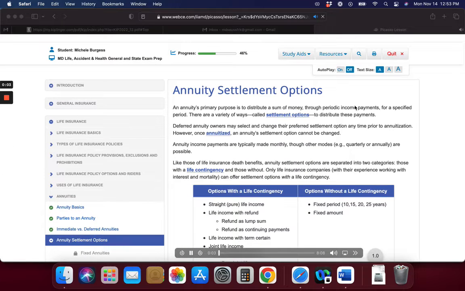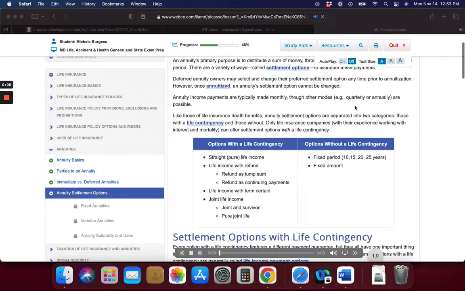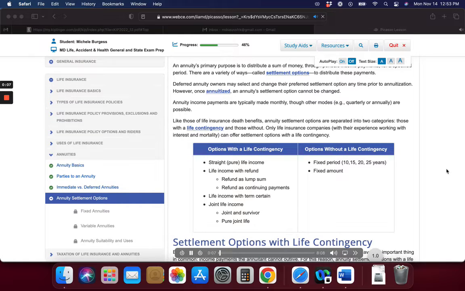An annuity's primary purpose is to distribute a sum of money, through periodic income payments, for a specified period. There are a variety of ways, called settlement options, to distribute these payments. Deferred annuity owners may select and change their preferred settlement option anytime prior to annuitization. However, once annuitized, an annuity settlement option cannot be changed.